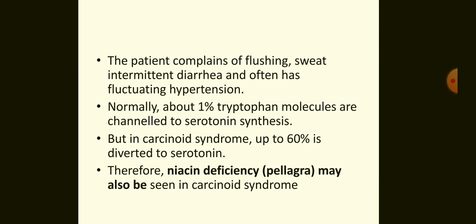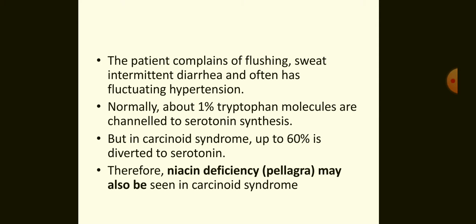The patient complains of flushing, sweating, intermittent diarrhea, and often has fluctuating hypertension. Normally, about 1% of tryptophan molecules are channeled to the serotonin pathway, but in carcinoid syndrome, up to 60% is diverted to serotonin formation. Therefore, niacin deficiency, that is pellagra-like symptoms, may also be seen in carcinoid syndrome.